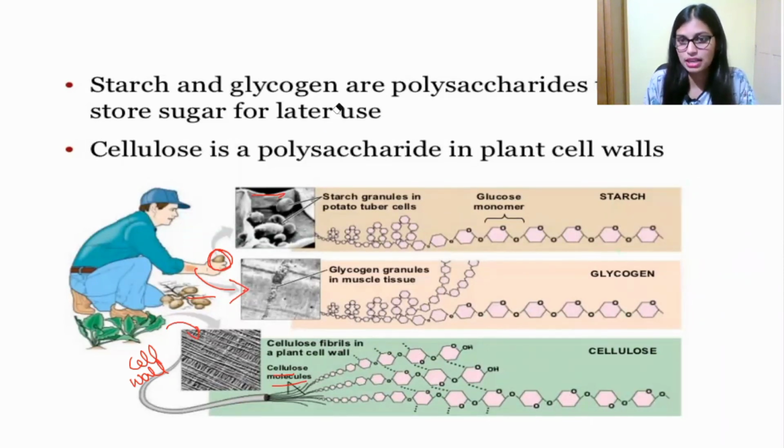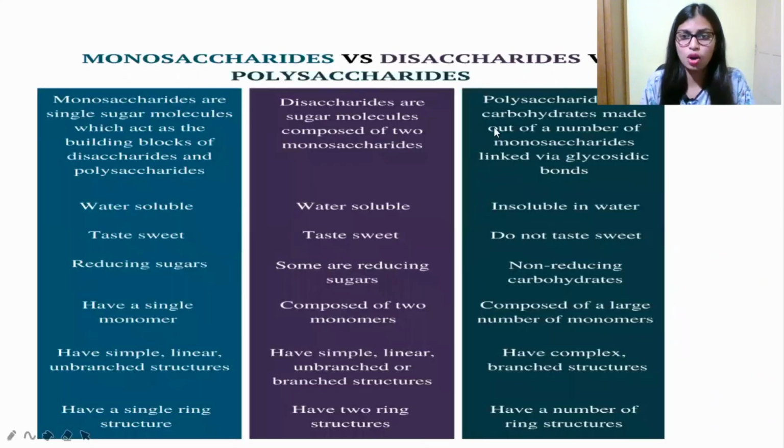The main polysaccharides are starch, glycogen, and also cellulose. Don't forget this. The storage polysaccharide in plants is starch, and the storage polysaccharide in animals is glycogen. Now this is the overall summary of monosaccharide, disaccharide, and also polysaccharide.